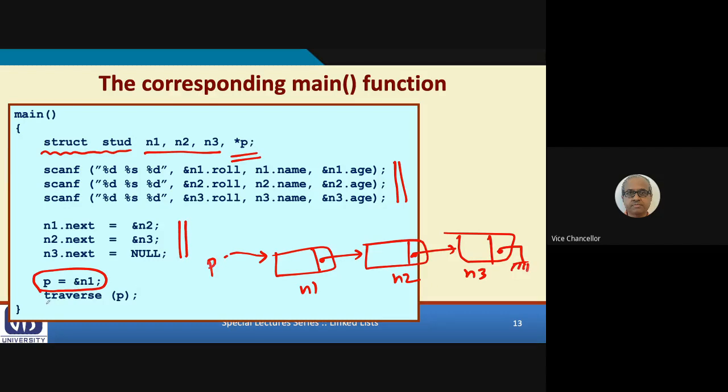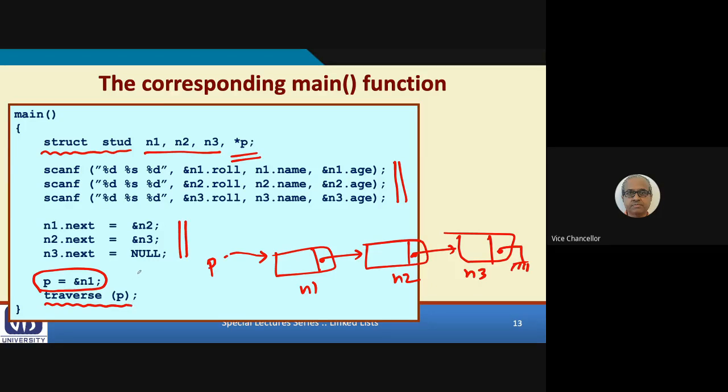Now then, we are calling the function traverse. Suppose you are the function, and I ask you to traverse the linked list. What will you ask me? You will ask me that you need to know the address of the first element of the list. Without that you cannot start, right? You have to know where the start is.